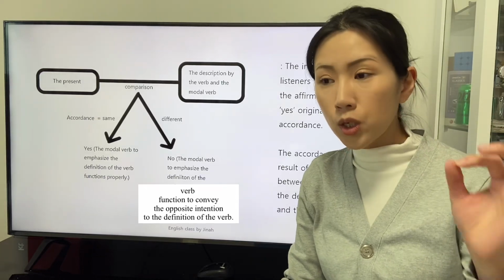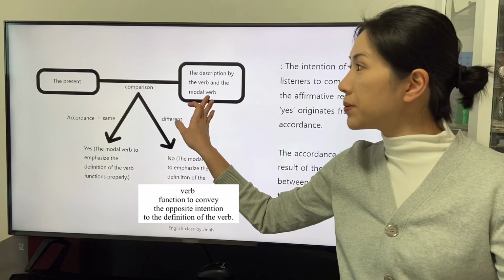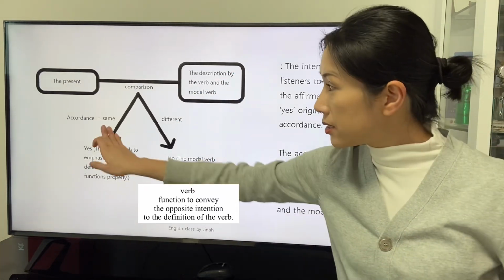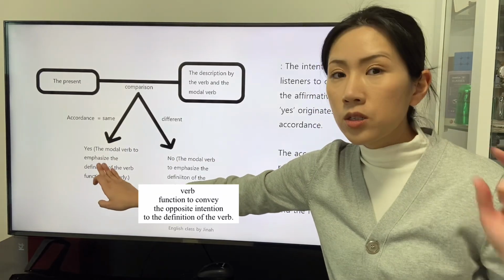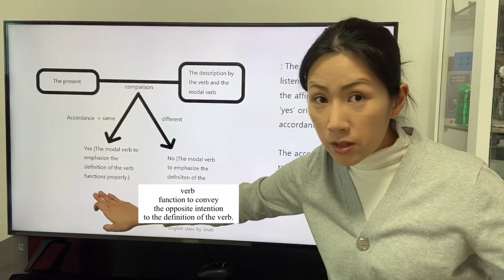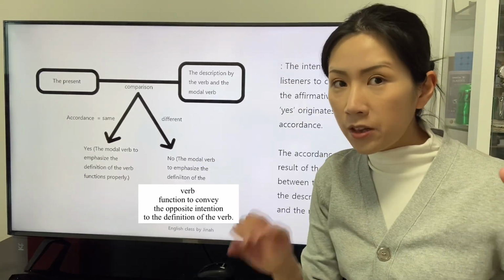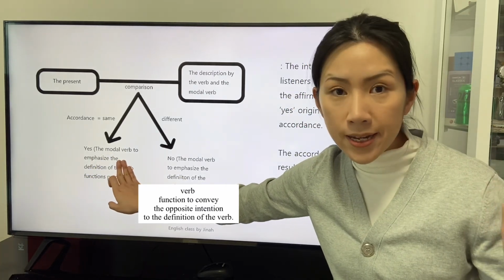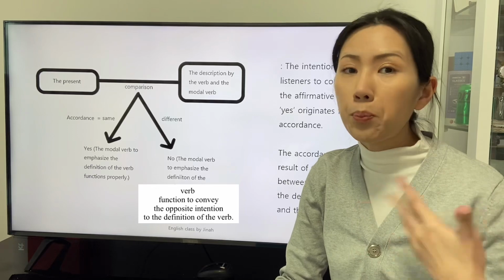The listeners who judge that the present and the description by the verb and the modal verb are accorded respond with yes. The response of the listeners yes means that the modal verb to emphasize the definition of the verb functions properly.